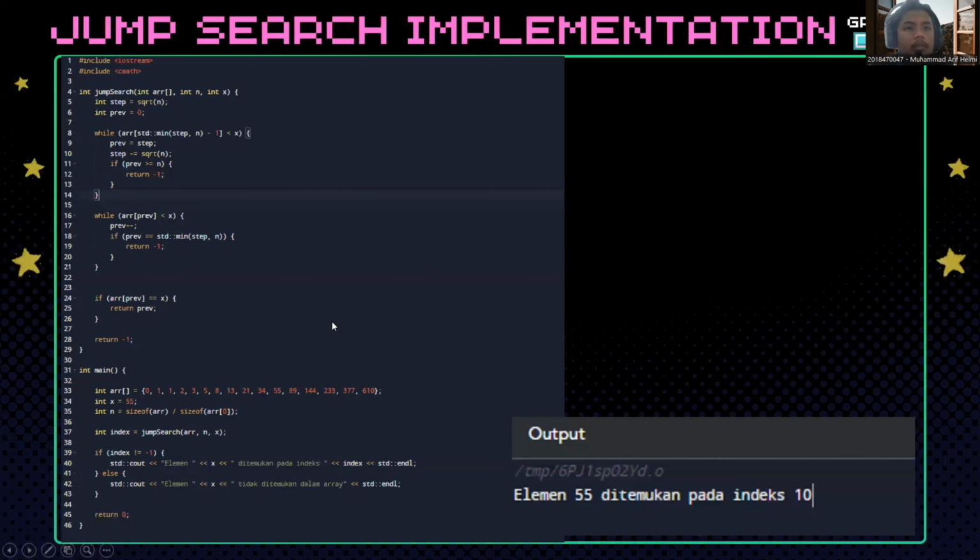Let me show the implementation of jump search. Include iostream is to import the iostream library necessary for the input and output operations. Include cmath. cmath is the library necessary for using the sqrt or square root function.